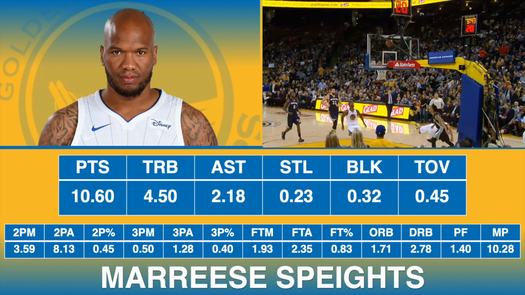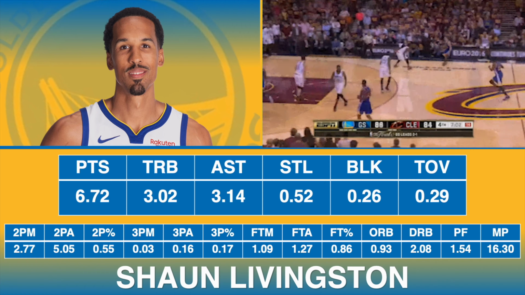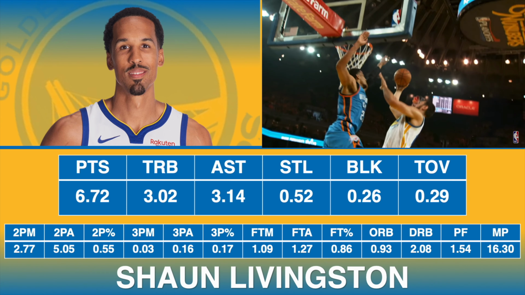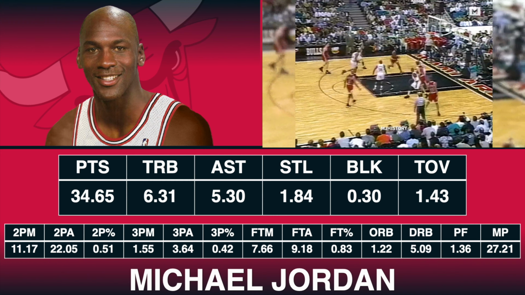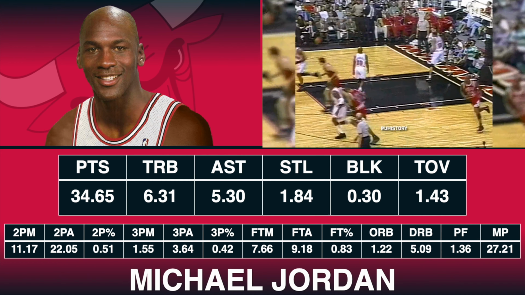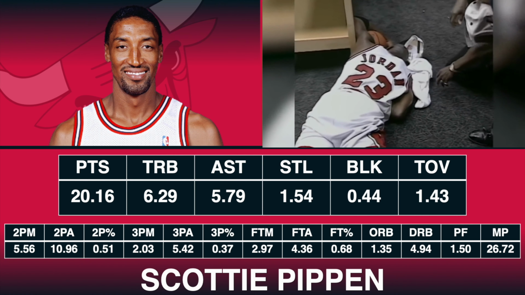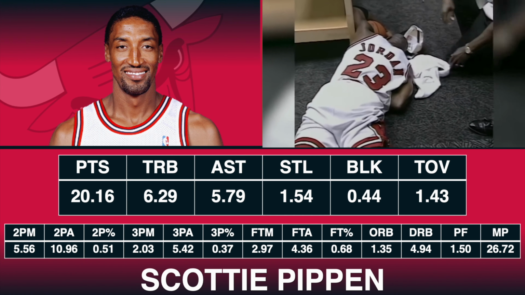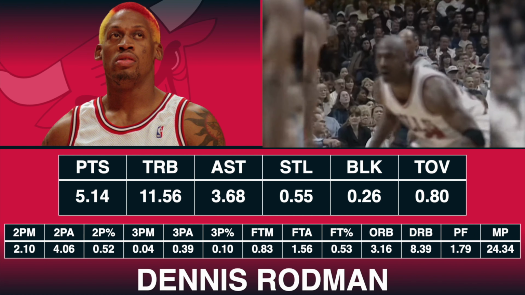Steph Curry in this simulation would take over 10 three-pointers per game. Think about that, 10 per game. In fact, specifically, he took on average about 13 three-pointers per game. Now, he shot the ball great, so keep shooting, Steph Curry. But what would happen if this same Bulls team not only took more three-pointers, but actually practiced and prepared to actually take those three-pointers? Well, then we might be talking about a completely different situation.